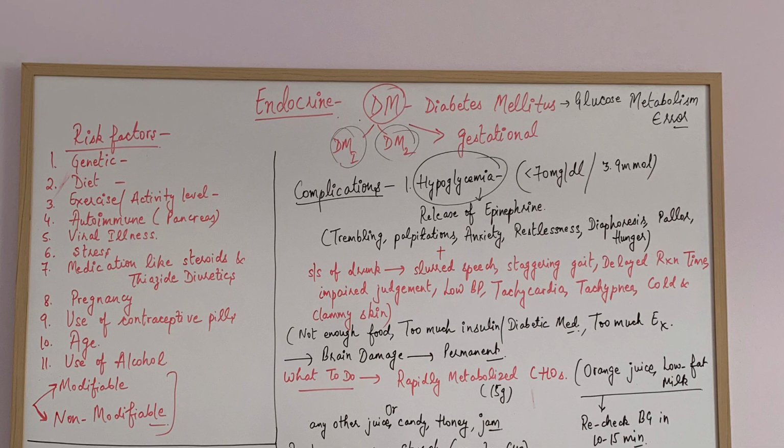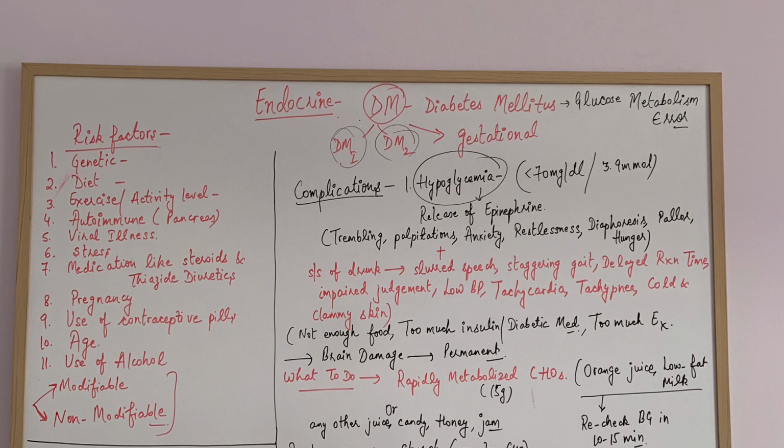In hypoglycemia the blood sugar level goes less than 70 milligram per deciliter or less than 3.9 millimole. Remember that.